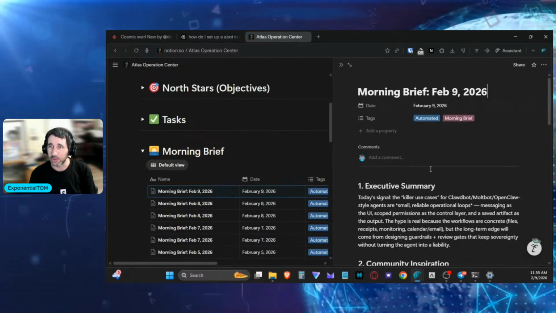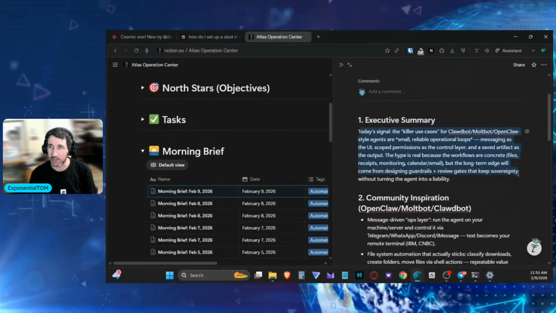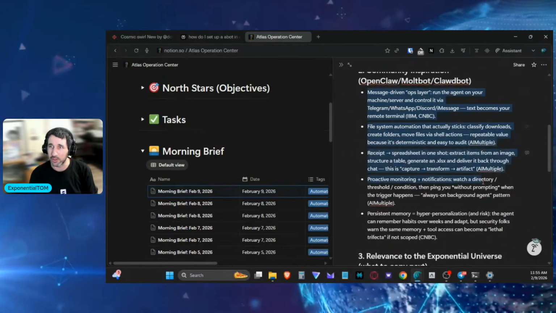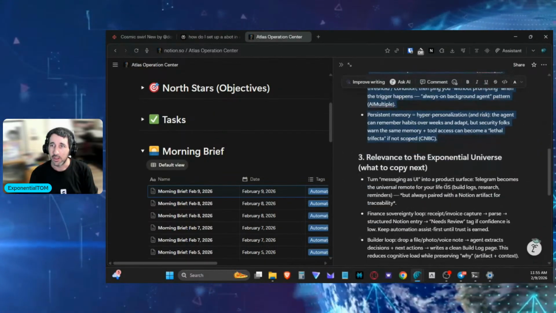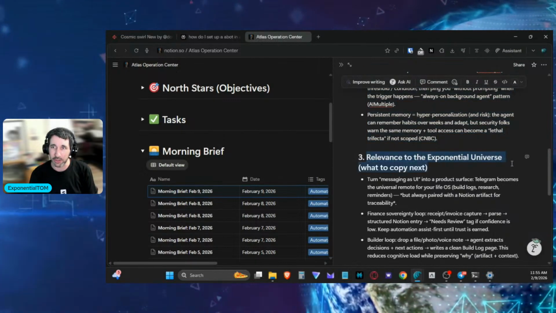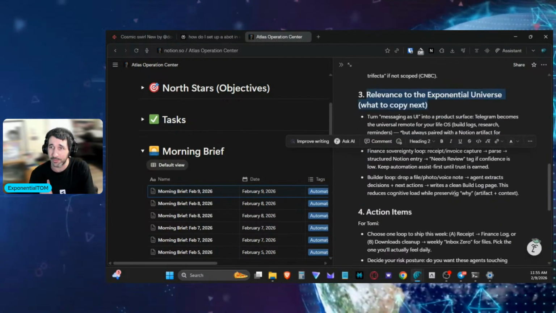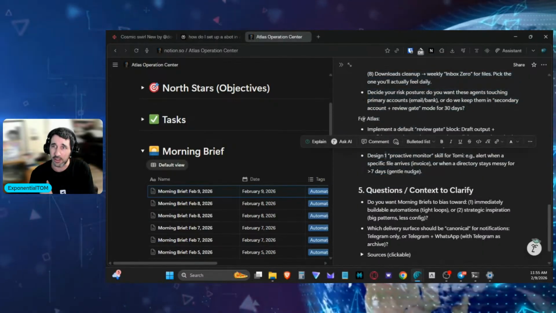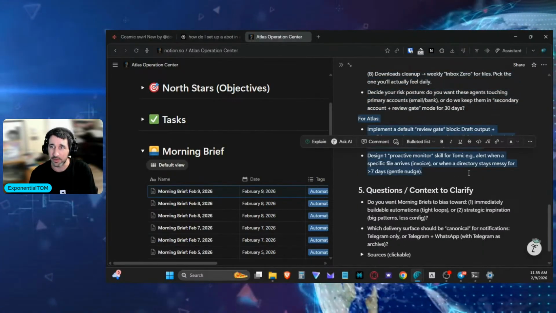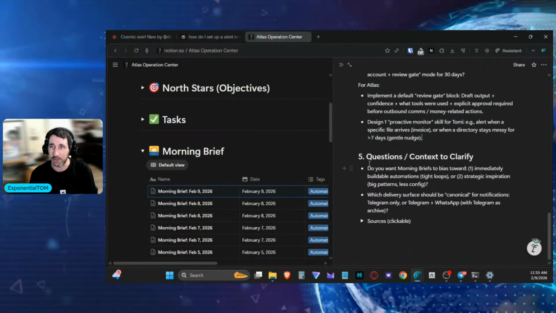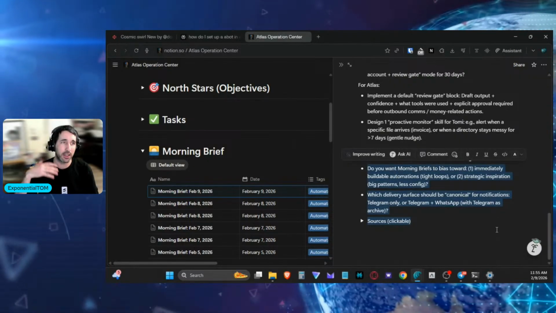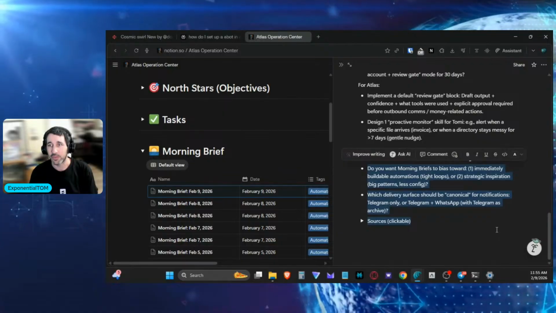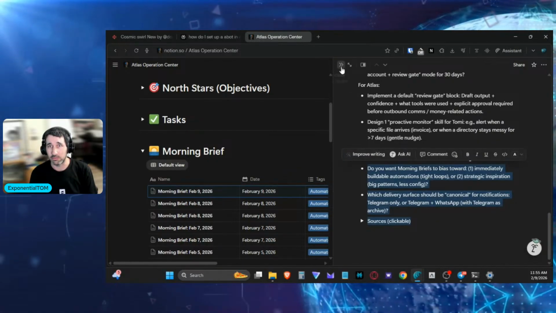And I'll show you quickly what one of these morning briefs looks like. This is the one for today, and it gives me an executive summary. Then it gives me the different use cases that it's finding, and then how it connects to the exponential universe, which is what we are building. And then it gives me action items for myself, and it gives action items for itself, which is great. And then it asks me more questions so that it can continue to improve and every day give me a better brief. So that's great.